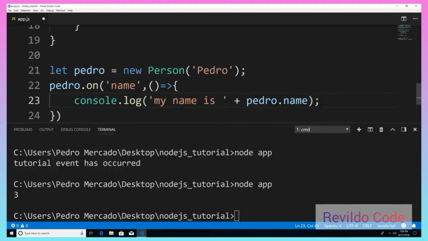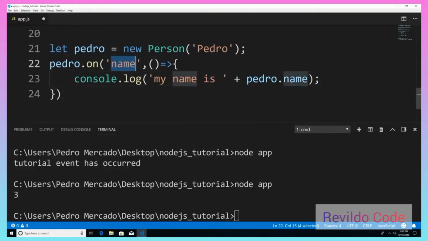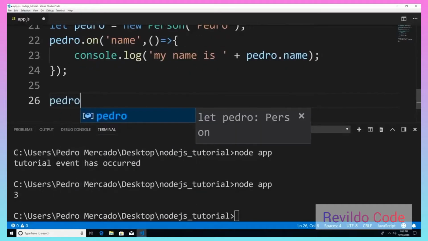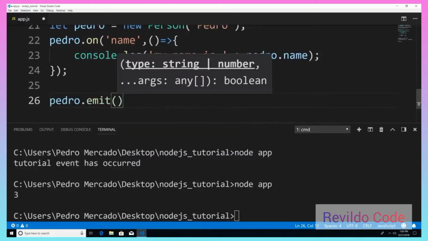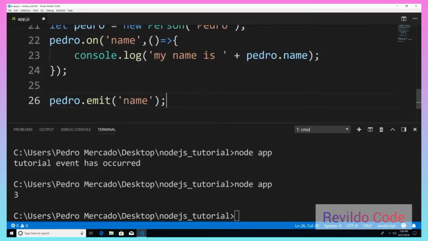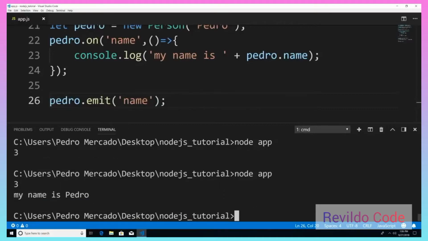So now that we've attached our listener, obviously we're going to have to call the emit method. So we're going to emit the event has occurred. So I'm just going to say pedro.emit. And we're going to pass in name. And now if I was to save this and now execute this, you can see that we get the desired output of my name is Pedro. So that's how you would extend using the EventEmitter class.